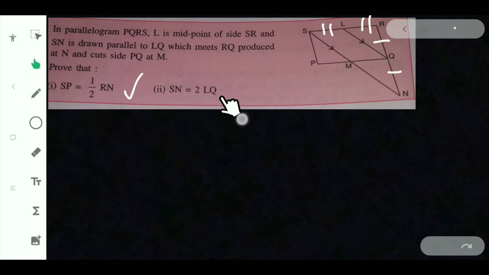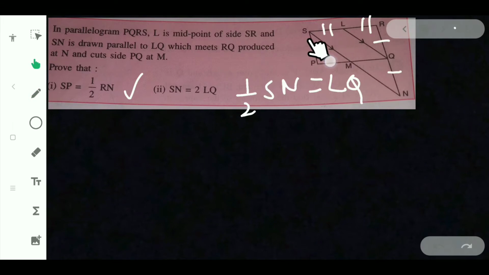Now the second bit: SN is equal to 2LQ, or half of SN is equal to LQ. That we have to prove. Again take triangle SRN.